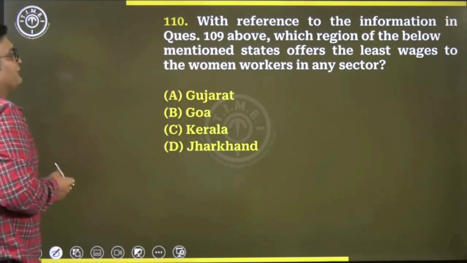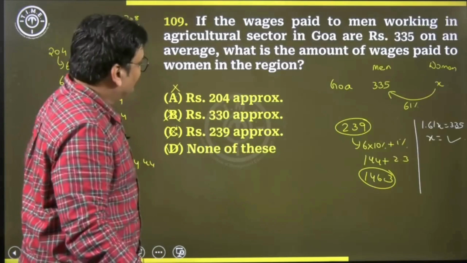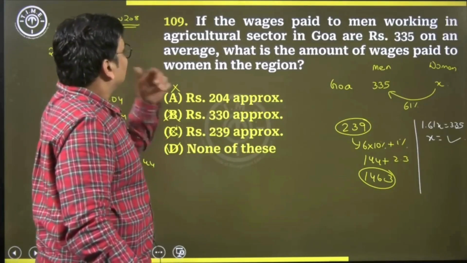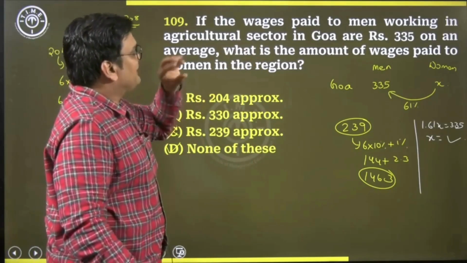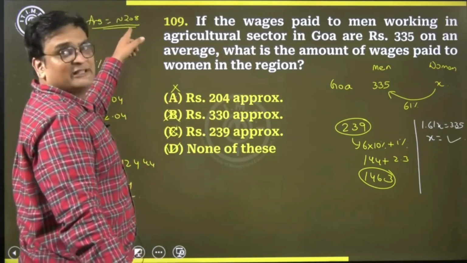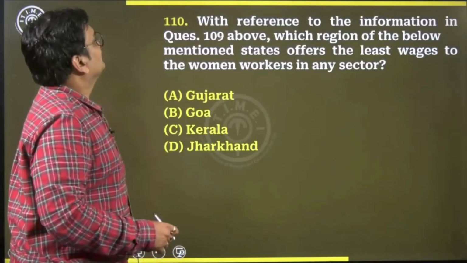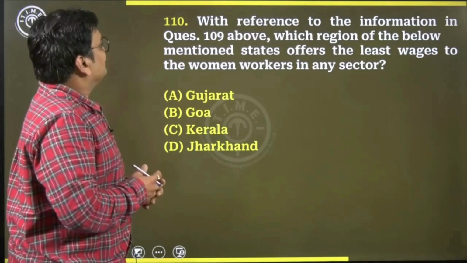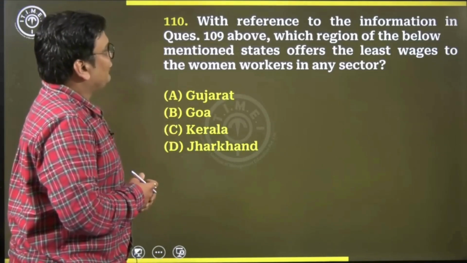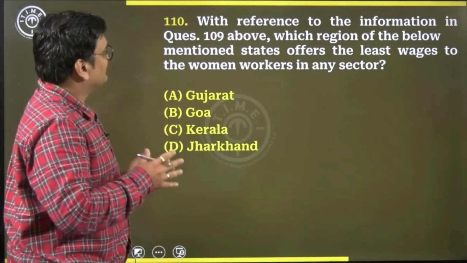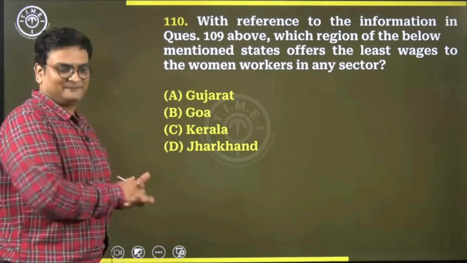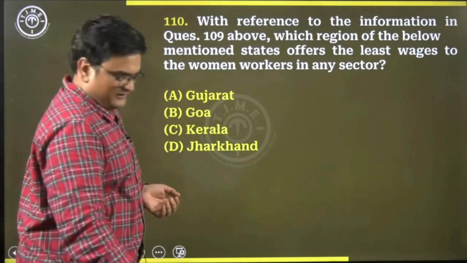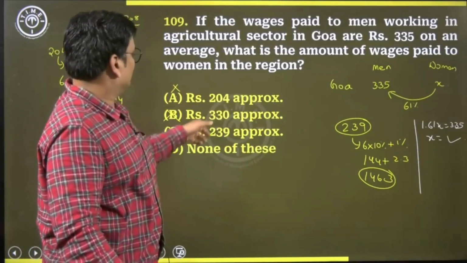With reference to the information in question 109 above this question, what is the information that we have? Here we got to know male are 335 and female will be around 208. Which region of the below mentioned states offers the least wages to the women workers in any sector? Least wages, okay. So here we got women to be 208.